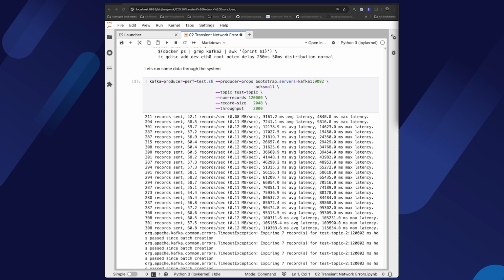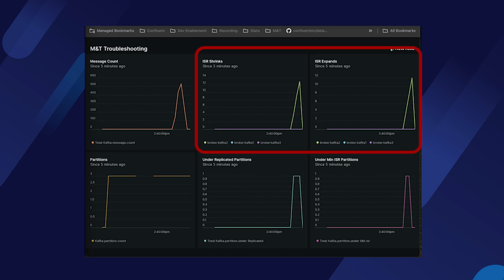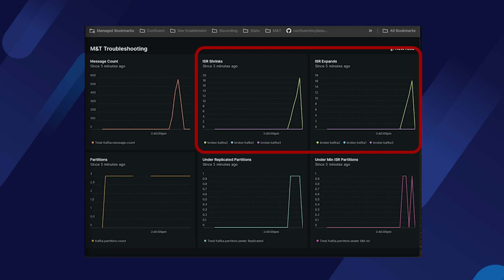Let's run some data through the system. As expected, the number of ISR shrinks and expands keeps going up. With these transient sorts of delays, brokers are being taken in and out of ISRs as leaders find out that their followers are not keeping up.